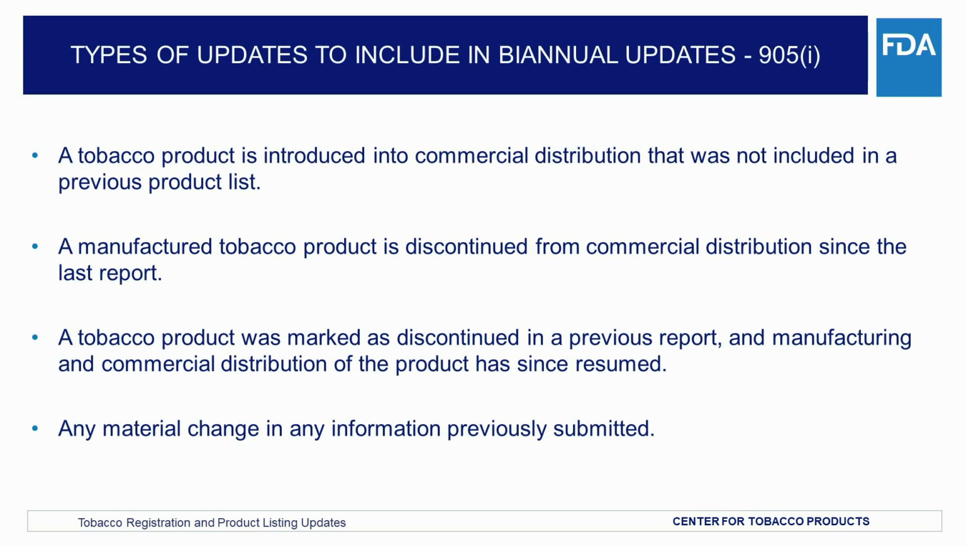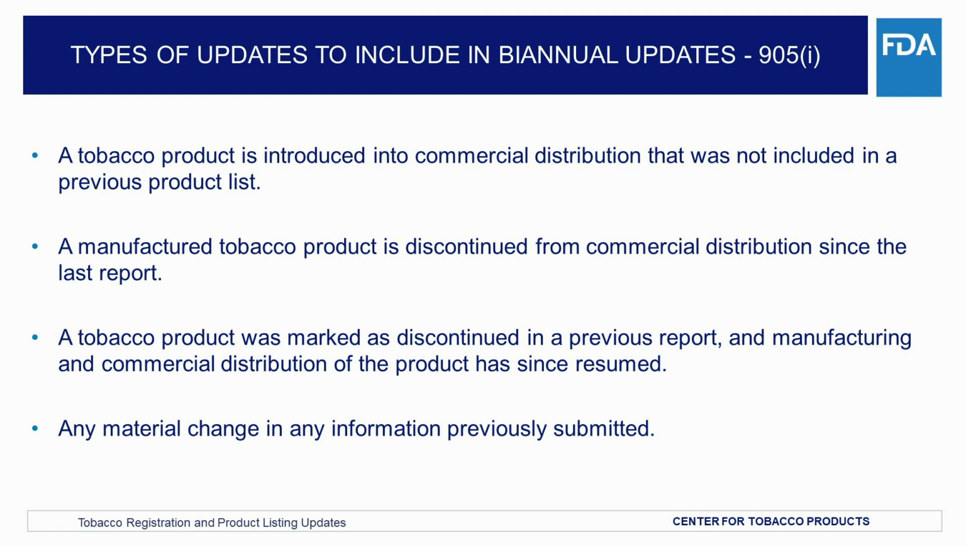As a reminder for establishments, we will review what types of updates should be included in biannual product list updates. 1. If you have introduced a tobacco product into commercial distribution and have not included that product in a previous submission, then you are required to provide the complete product listing information. 2. If you have discontinued manufacturing a product for commercial distribution since the last report, you are required to provide notice that the product has been discontinued, along with the date of the discontinuance.